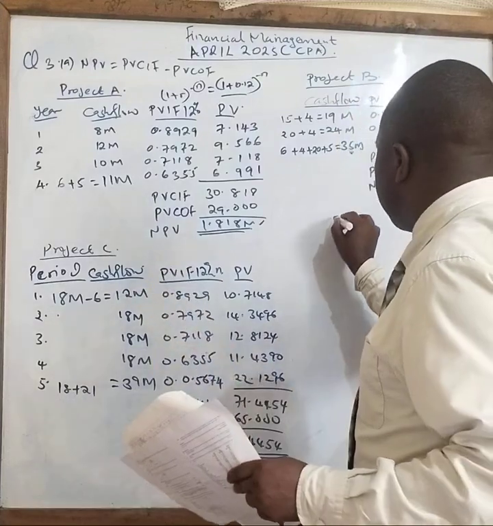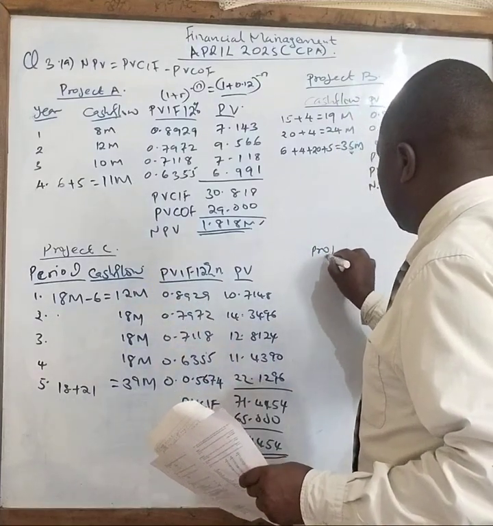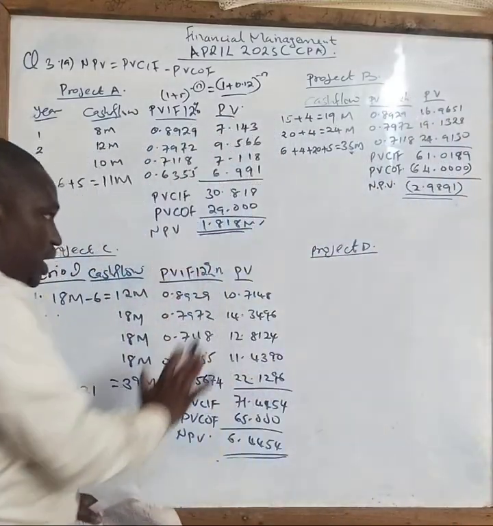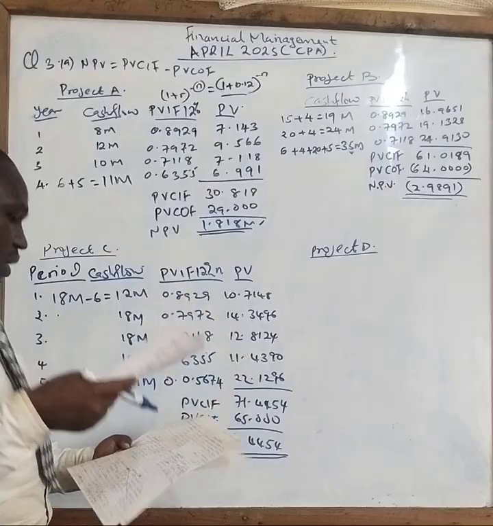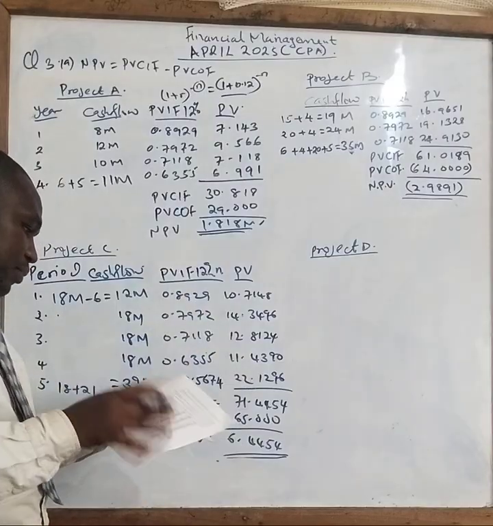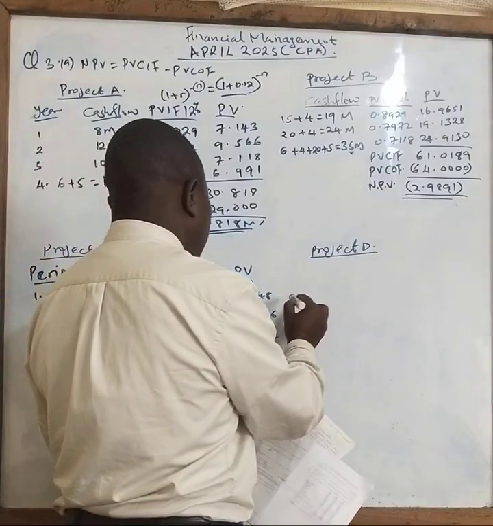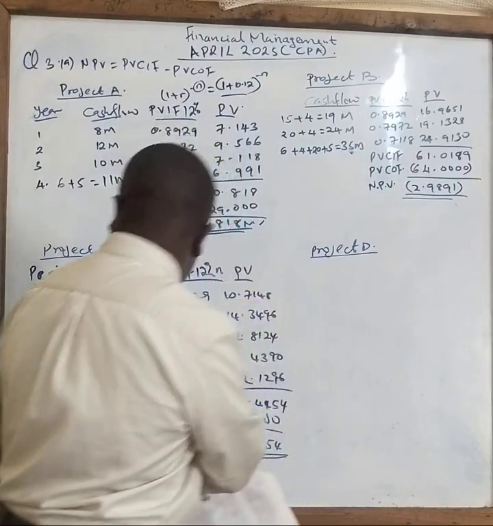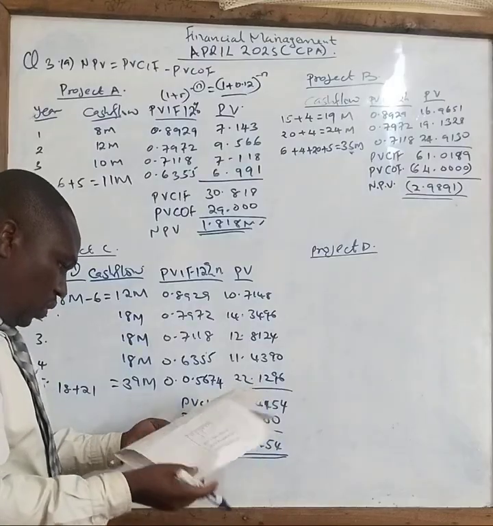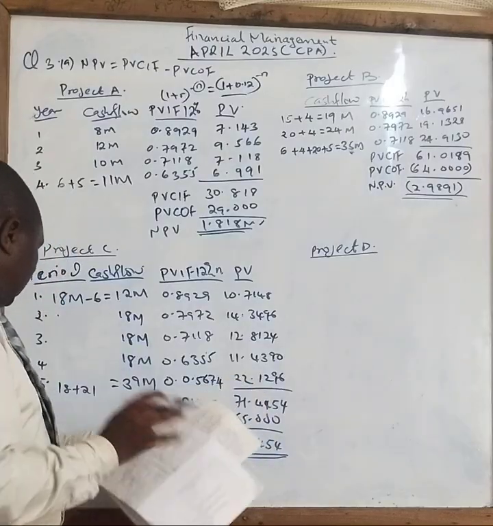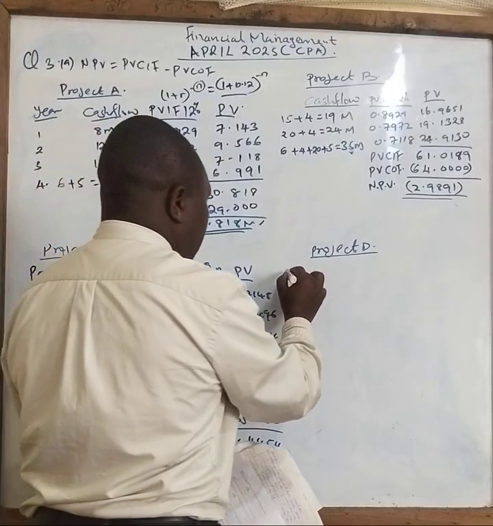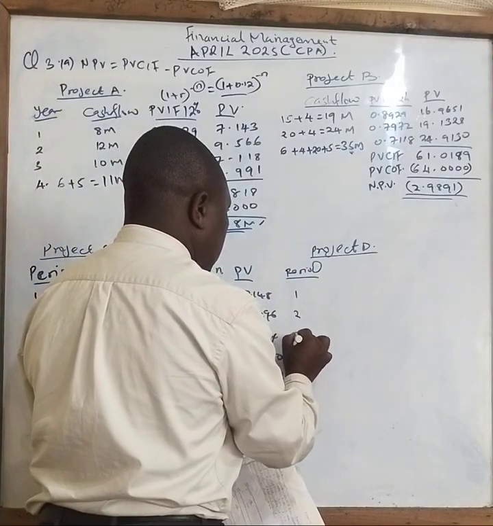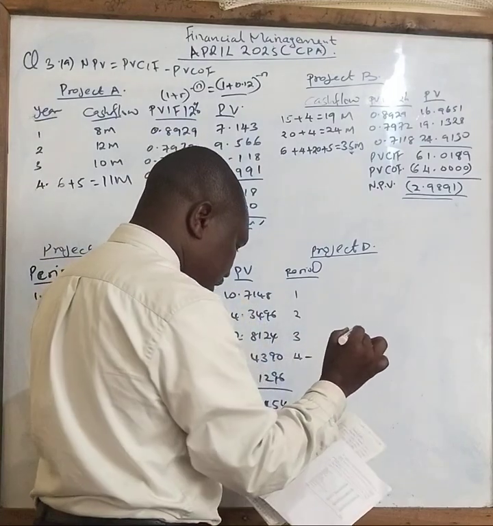Project D. You can see how they are. Project C. Project D now is telling us that we need to go to year 1. So we have the period here. Periods are this one here for how many years? This is for 4 to 8. So this one is different. So I will now say maybe period here: 1, 2, 3, 4 to 8.